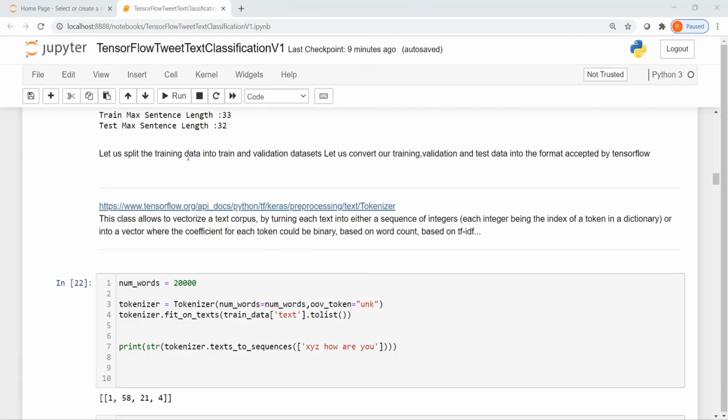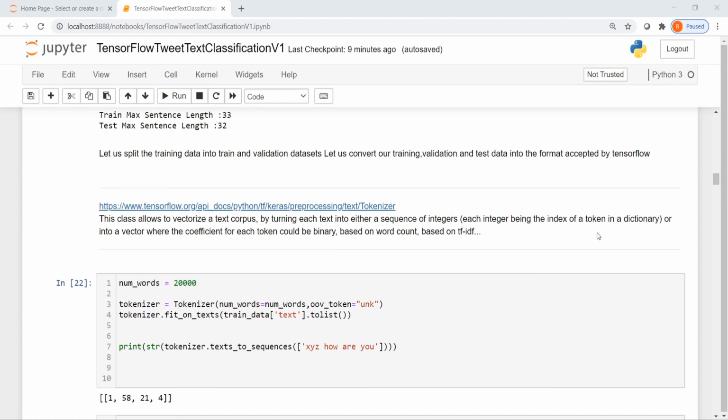Let us split the training data into train and validation dataset. Let us convert our training, validation, and test data into the format accepted by TensorFlow. For pre-processing the text, I will be using the tokenizer class from TensorFlow keras preprocessing.text. This tokenizer class allows us to vectorize a text corpus by turning each text into either a sequence of integers or into a vector. If it is integer, each integer is nothing but the index of a token in the vocabulary dictionary.